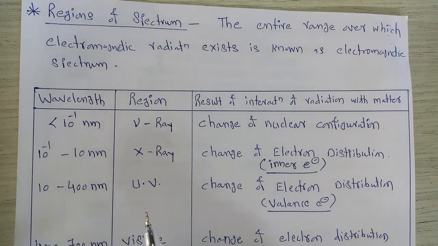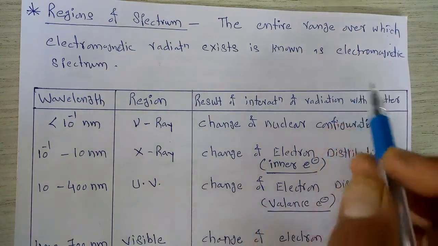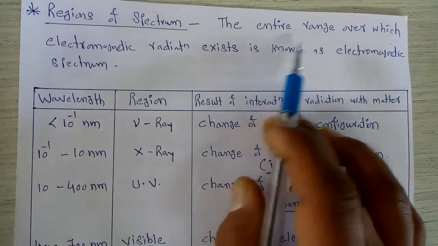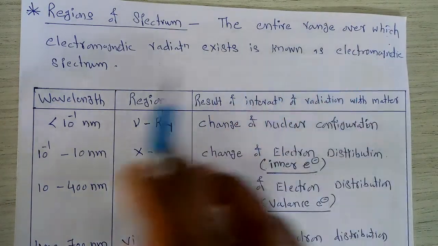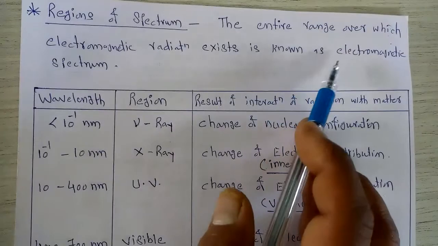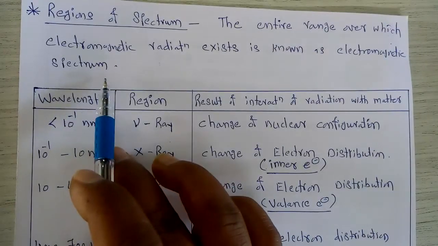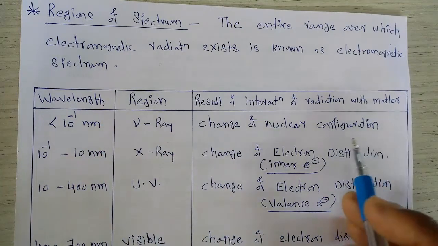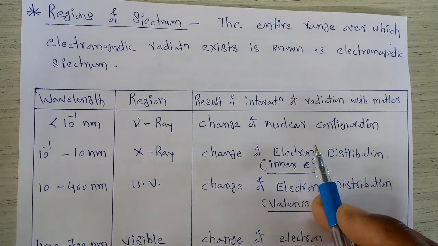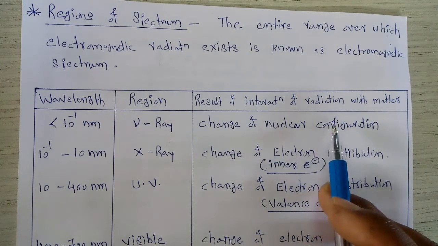For this purpose we must know the electromagnetic spectrum. Now what is the electromagnetic spectrum? The entire range over which these electromagnetic radiations exist is known as the electromagnetic spectrum. It consists of different types of electromagnetic radiations over a definite range.